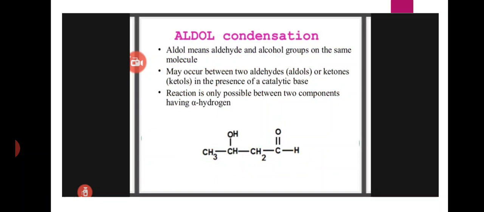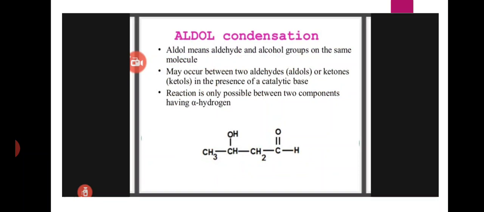The reaction is only possible between two components having alpha hydrogens. Here aldol is the final product. Aldol has an aldehydic functional group and an alcoholic group on the same molecule. This means our final aldol product has an aldehydic functional group and an alcoholic functional group within the molecule.